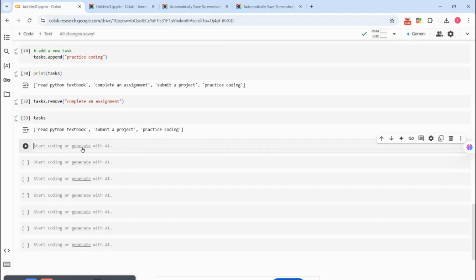Now the student is done with an assignment. So you can always add, you can remove, you can append, you can pop, and then you can change. That's updating. You can update the items. Like, submit a project, then another project comes up. You can just remove submit a project and update it to submitting projects. So the major thing is that lists make organizing and updating your tasks super easy.